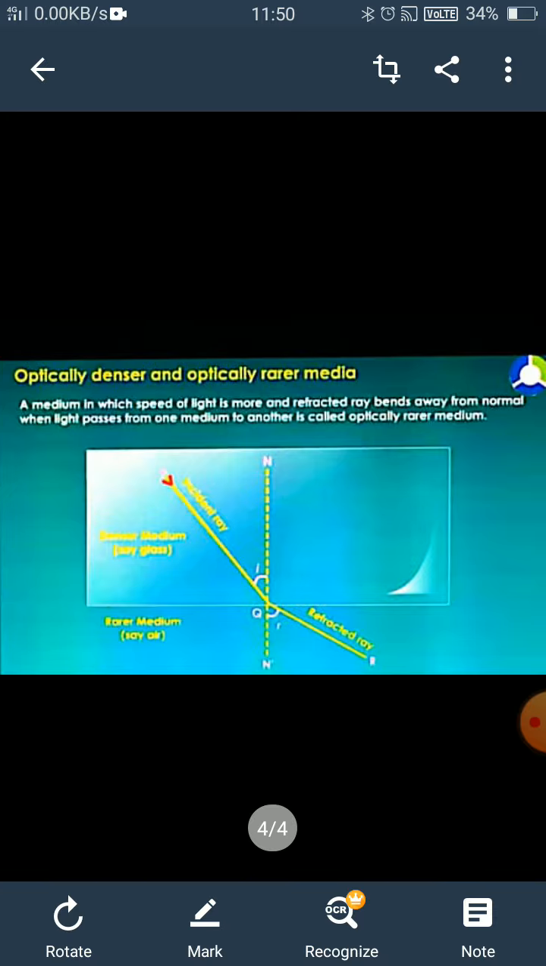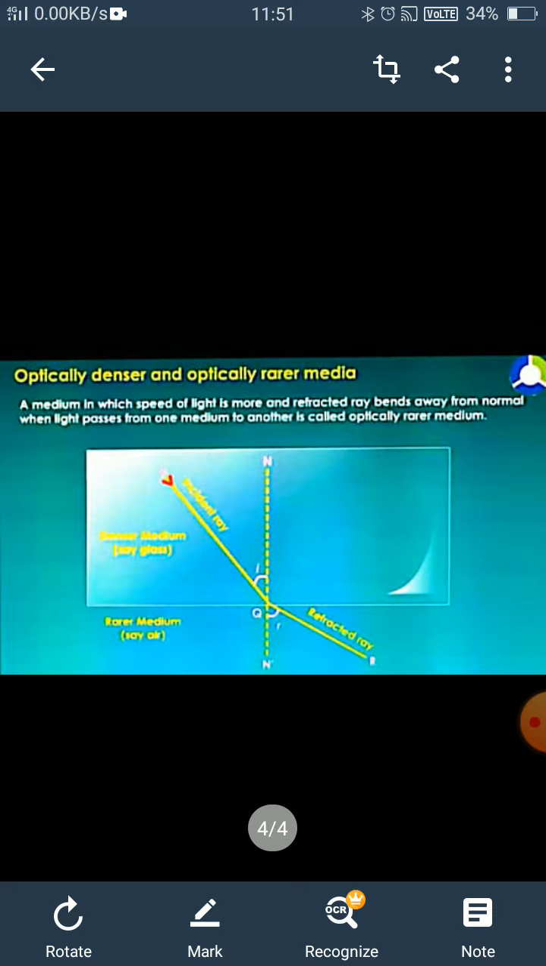Here you can observe that the glass is a denser medium. A medium in which the speed of light is more, and the ray bends away from the normal when light passes from one medium to another, is called an optically rarer medium. So here you can again understand what is a denser medium and a rarer medium.